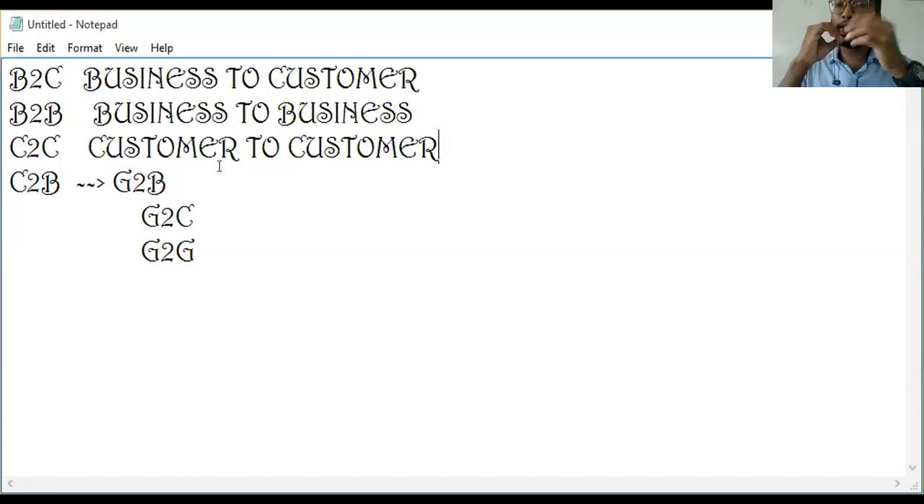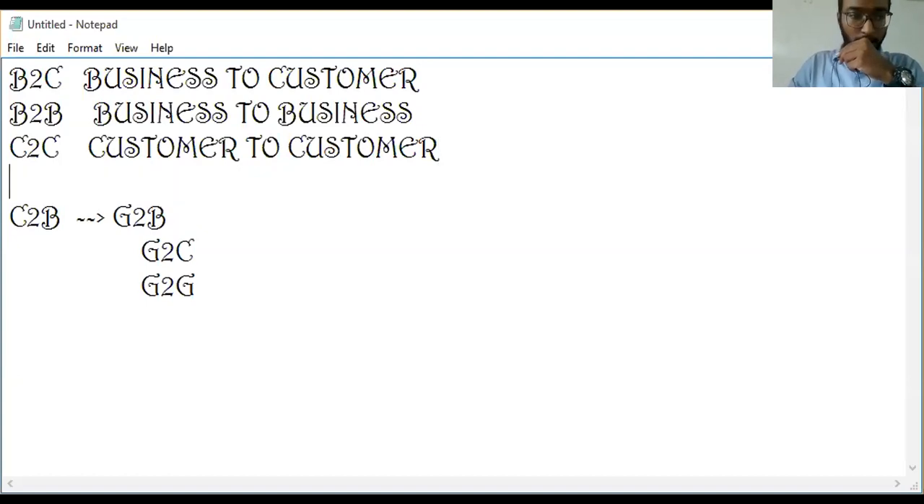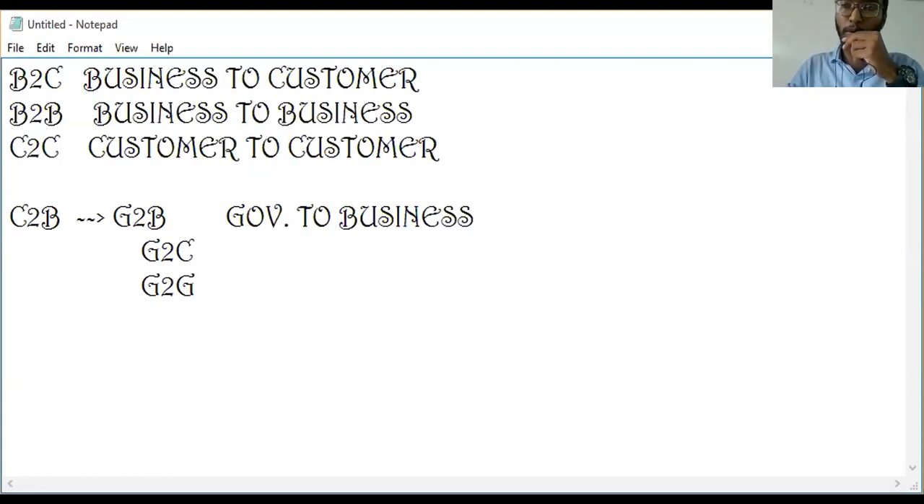C2B means customer to business. This can be divided into three parts. The first one is G2B, that is government to business. Government to business means what happens as a businessman.